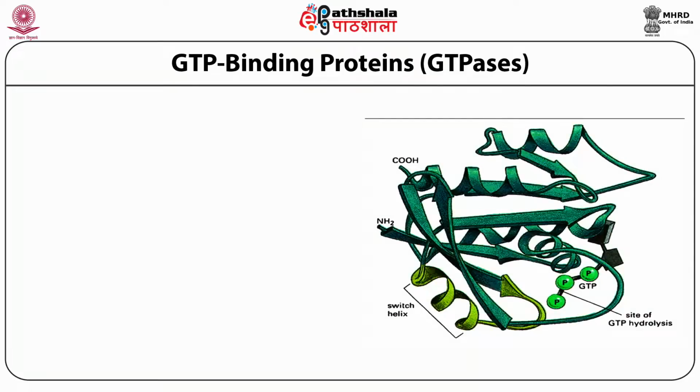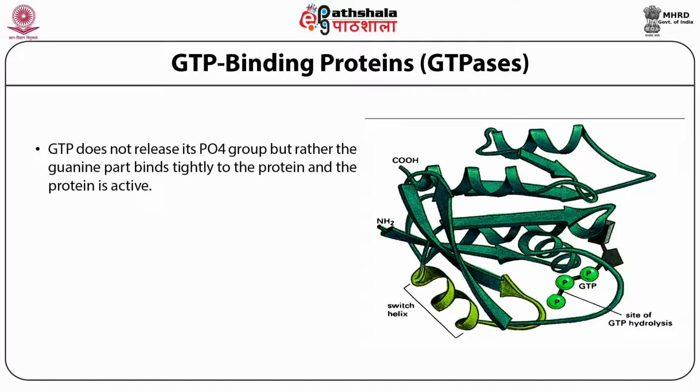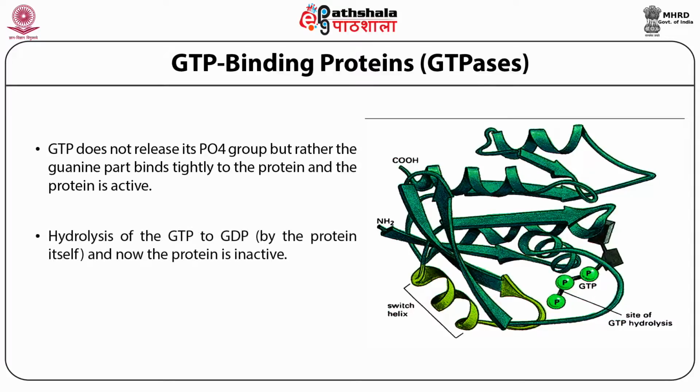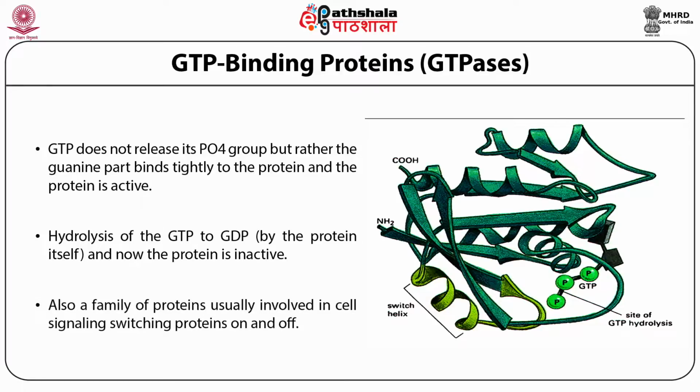GTP-binding proteins, also known as GTPases. GTP doesn't release its phosphate group, but rather the guanine part binds tightly to the protein and the protein is inactive. Hydrolysis of the GTP to GDP changes the protein's state. It is also a family of proteins usually involved in cell signaling, switching proteins on or off. This is how the binding proteins can function. The binding site is inactivated by using these proteins.